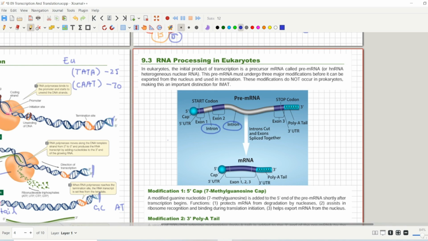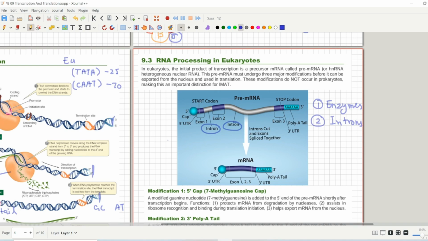There is no code in these regions, so they are kind of useless. So the first barrier is enzymes, which can dissolve or destroy messenger RNA. The second is introns, the useless parts of your messenger RNA, so you have to remove these introns too.